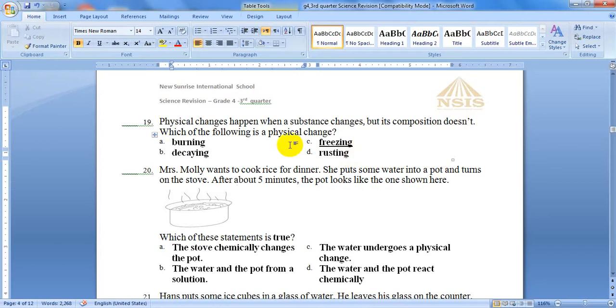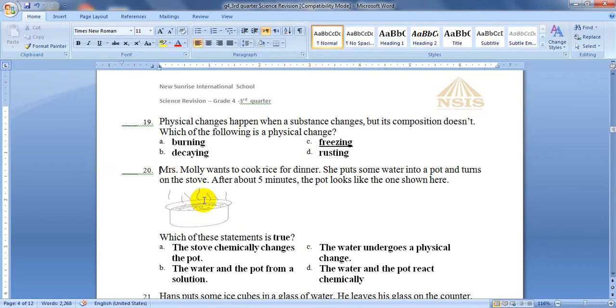The next one, question number 20. Mrs. Molly wants to cook rice for dinner. She puts some water into a pot and turns on the stove. After about 5 minutes, the pot looks like the one shown here. Which of these statements is true?